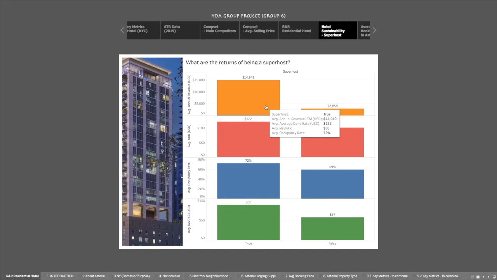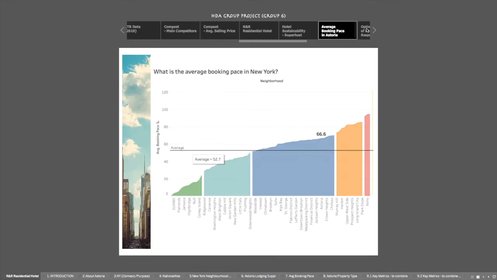Being a superhost in terms of annual revenue has a clear advantage over those who are not, commanding a higher RevPAR, allowing them to earn 5 times more than non-superhosts. Hence, being a superhost would boost top-line performance.